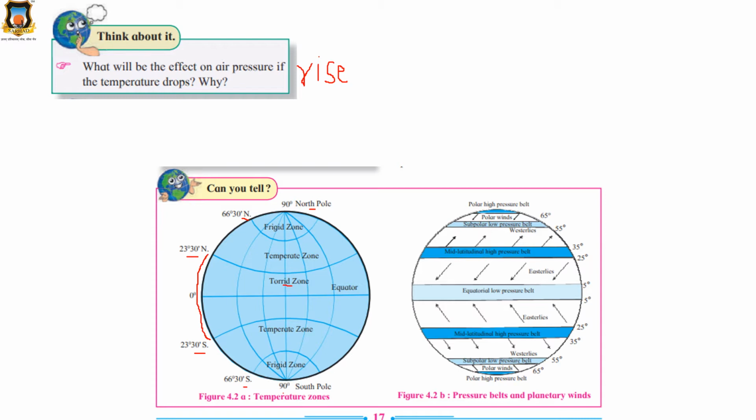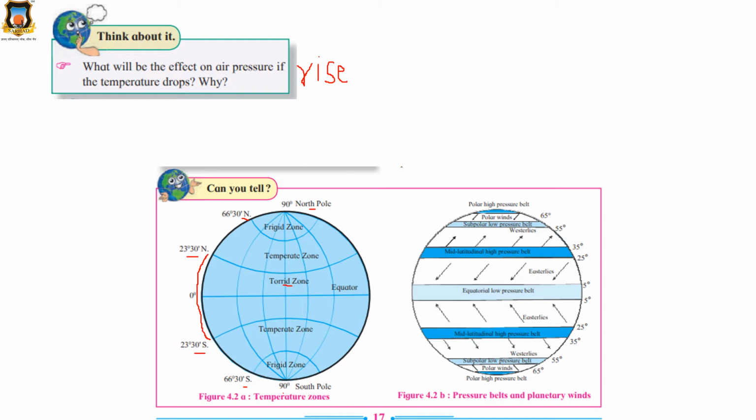And 23 degree 30 minutes south till 66 degree 30 minutes, and 23 degree 30 minutes north till 66 degree 30 minutes north, is known as the temperate zone. Can you see these different zones? Frigid zone, why? Because the temperature is very cold over here.